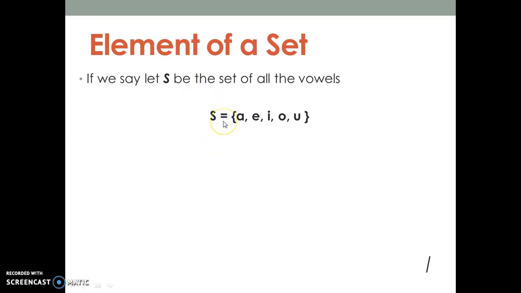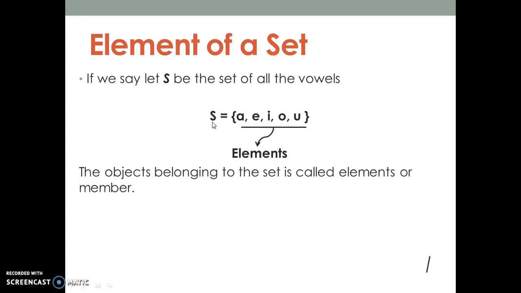It is represented as equal to, and then whatever the set is defined as is written inside the set, separated by commas inside the two curly brackets. Whatever is presented inside the set, these letters which are vowels present inside the set, are called elements of set S.